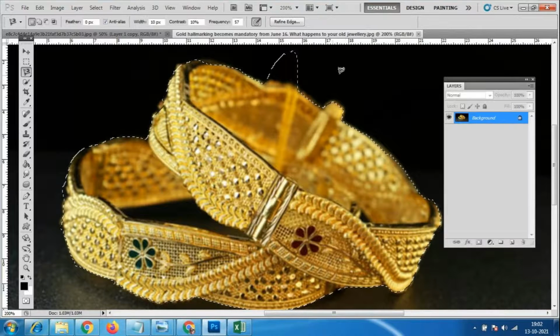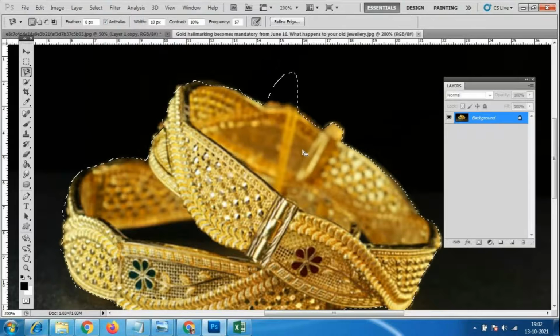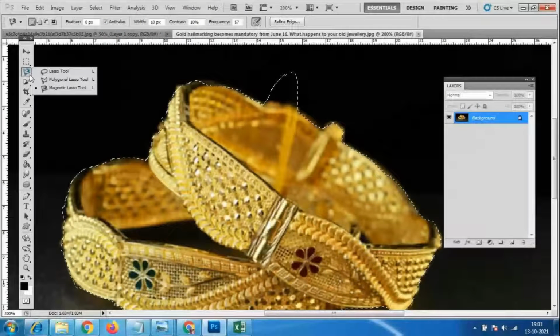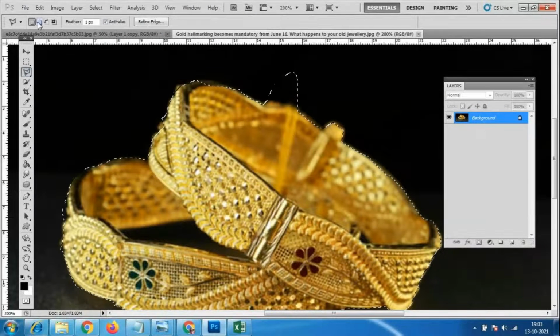Like this. You have this option already. In the polygonal lasso tool we have the options add to selection and subtract from selection. If some things we have to remove, at that time we use subtract selection, or if I have to add some part, we use add to selection. I'll go to subtract selection, which gives you a minus option over here. I'll click on this and neatly select this much. I don't want this part, which is being subtracted.